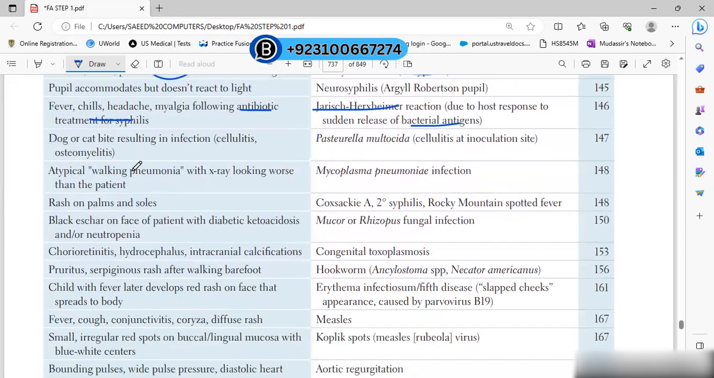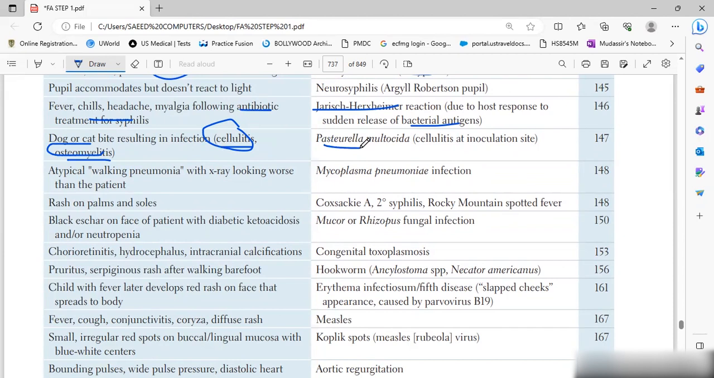Then is the next one. Dog or cat bite resulting in infection, you can have cellulitis and osteomyelitis. Remember, cellulitis is skin infection, and under the skin you will have bone, so you can have osteomyelitis. Most common organism is Pasteurella multocida, causing cellulitis at the inoculation site. With a human bite, the organism will be different.